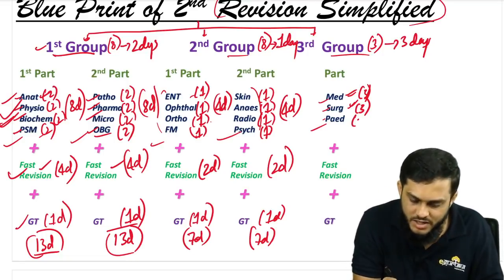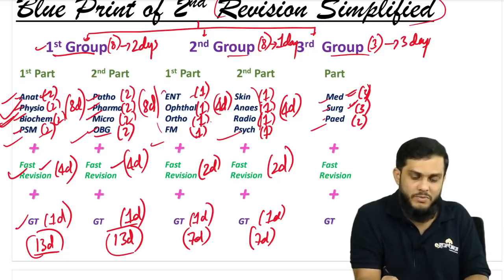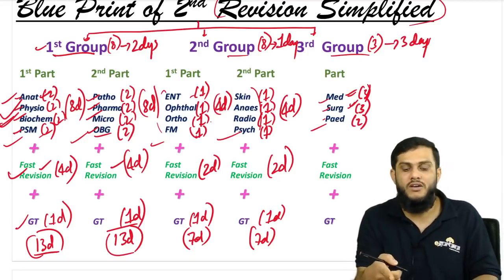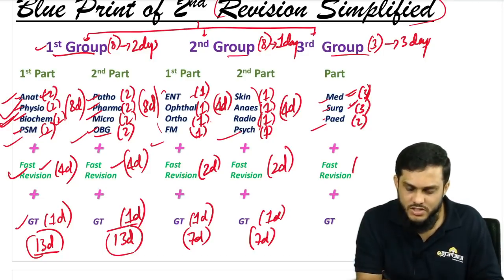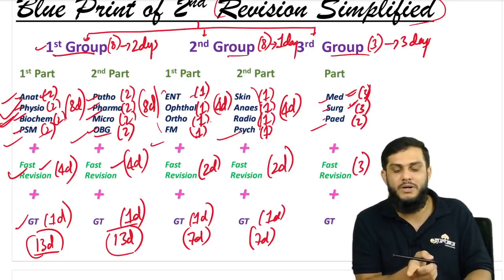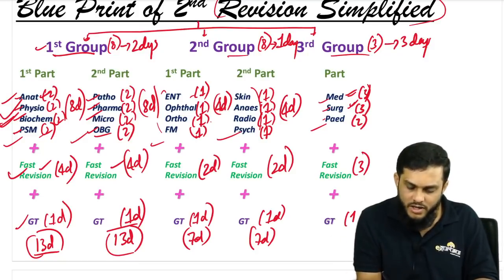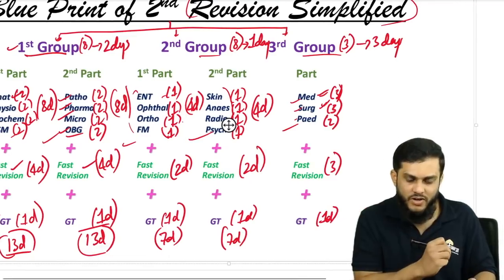And obviously for pediatrics, 3 days is more, just give 2 days. So 3 plus 3 plus 2, 6 days. And then 1 day fast revision for each subject. So another 3 days: 1 day medicine, 1 day surgery, and 1 day pediatrics, the fast revision. And finally, 1 day for the GT.